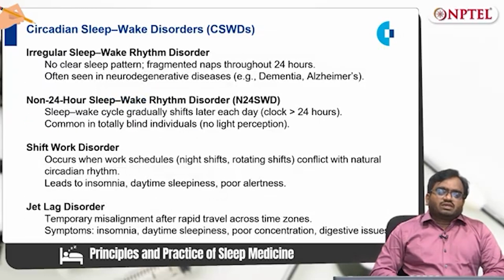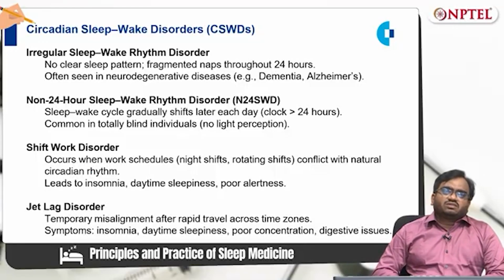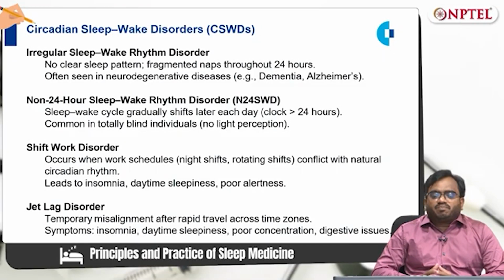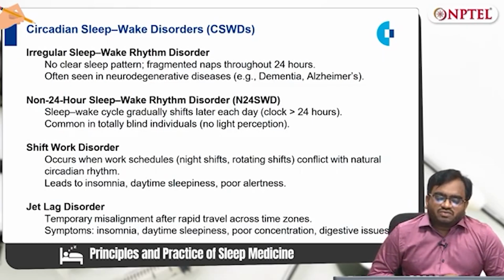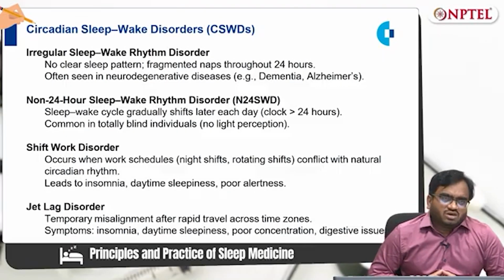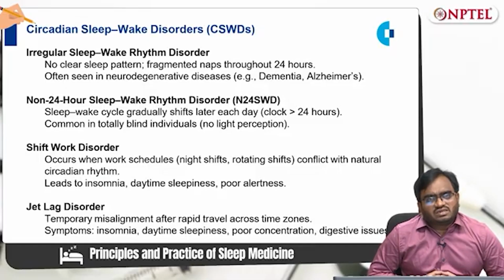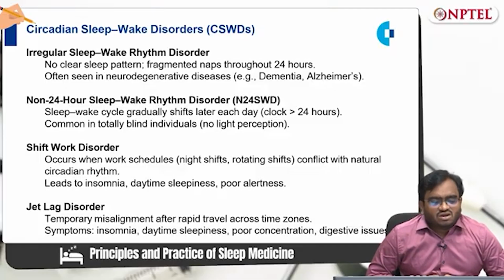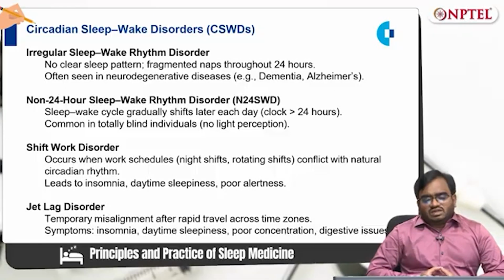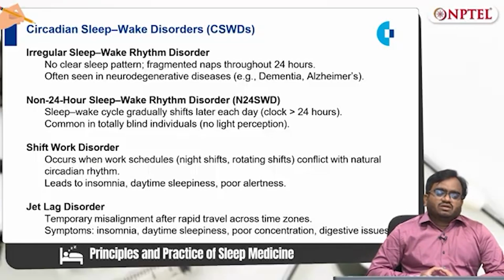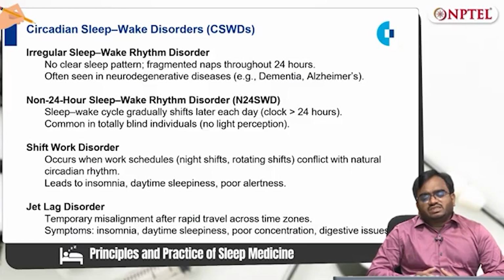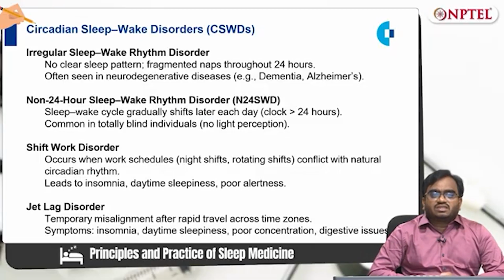The other types of sleep-wake disorders are irregular sleep-wake rhythm disorder. Here, there is no clear sleep pattern, with fragmented naps throughout the 24 hours, often seen in neuroendocrine or neurodegenerative disorders like dementia and Alzheimer's. Non-24-hour sleep-wake rhythm disorder. Here, the sleep-wake cycle gradually shifts each day, which is commonly seen in totally blind individuals where there is no light perception.